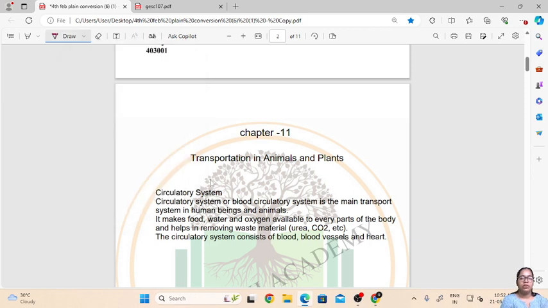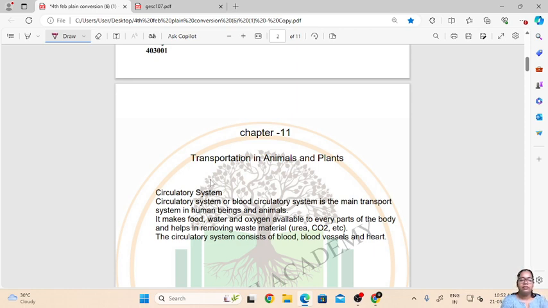In our body there are various systems or organs which are essential in transportation of nutrients and oxygen. So first let us study what is the circulatory system and how it helps in transportation of the nutrients and oxygen.